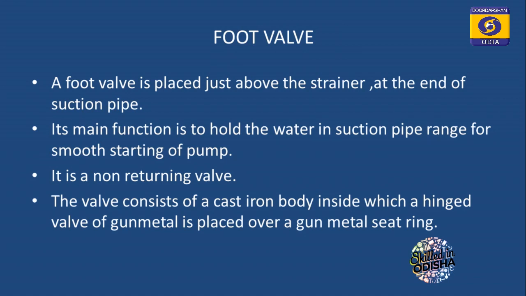Of which material is the foot valve made? The foot valve consists of a cast iron body. The whole body is of cast iron, in which the actual valve is placed.